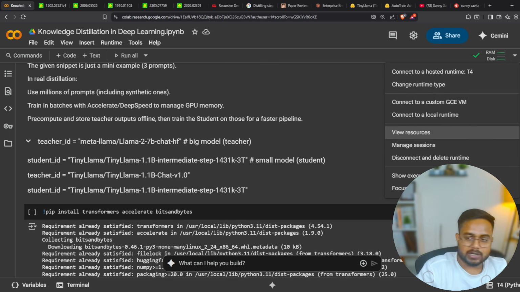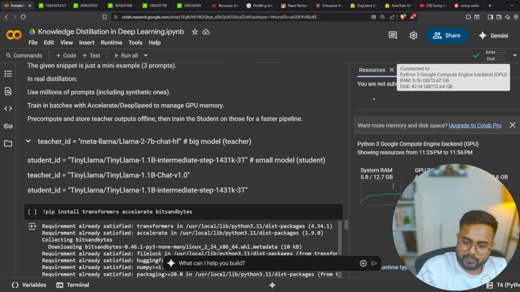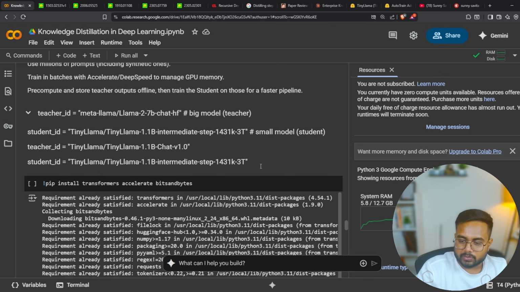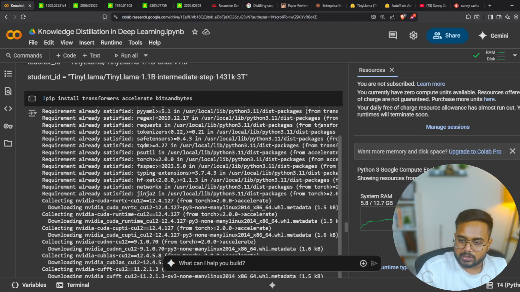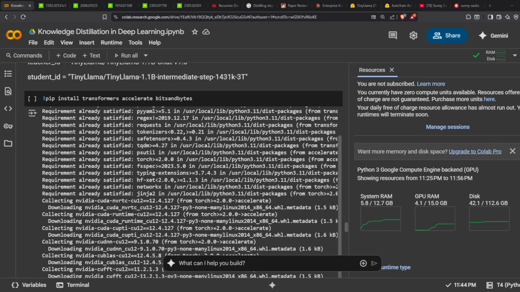As you can see on the right hand side, I'm getting around 12 GB of RAM, 15 GB of GPU RAM, which is called VRAM, and a disk of around 112 GB. This much configuration is not enough for loading this specific model.